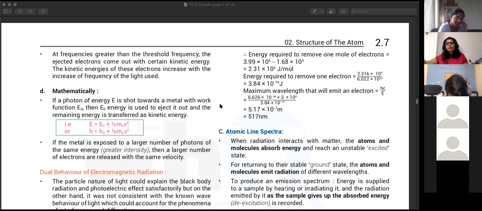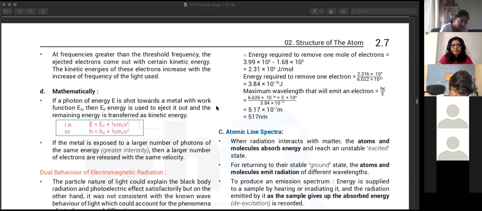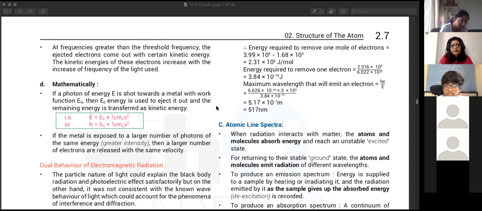If you're scaling down, like 1 mole is a lot of electrons, but you want to convert it to a single one, you're scaling it down, so you have to divide it. Think of it in terms of 1 orange versus a dozen oranges. It's the same concept. 12 is called a dozen, 6.022 into 10 power 23 is called a mole. That's the only difference. So from particle to mole, we multiply, and from mole to particle, we divide. Correct.